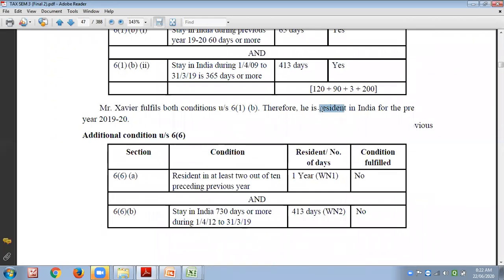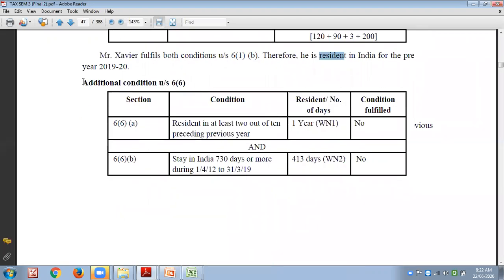If not, then non-resident. And once you are resident, then I will go for the additional condition. What is the additional condition? Which is explained under section 6, subsection 6 of Income Tax Act. And what does it decide? Section 6, subsection 6, clause A. At least 2 times resident in 10 preceding previous years.